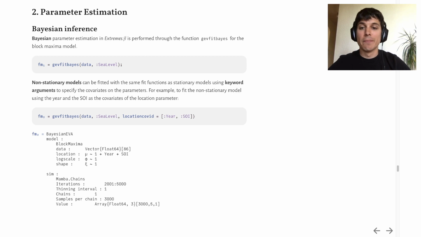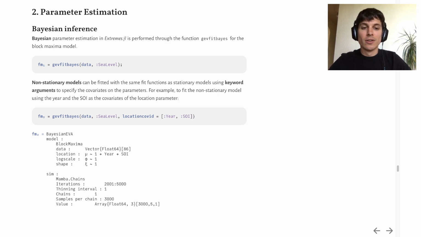We can see here that by default, the function generated 5,000 iterations, and that the burn-in phase was 2000 iterations with no thinning, so the final result is a 3000 iterations by 5 parameters matrix. In this case, 3 parameters for the non-stationary location parameter, 1 for stationary phi and 1 for stationary psi.